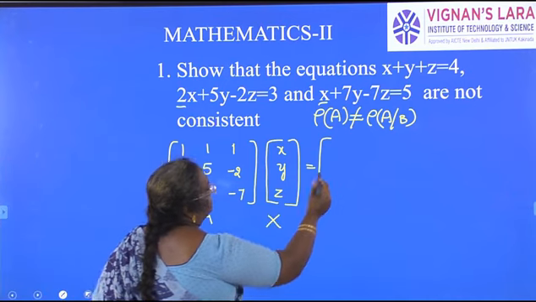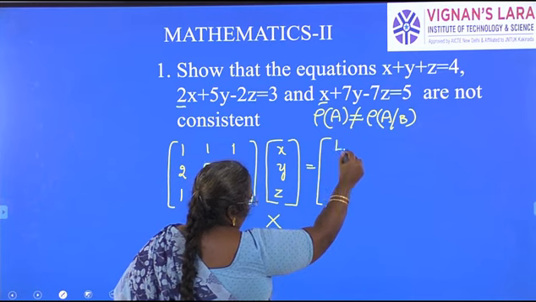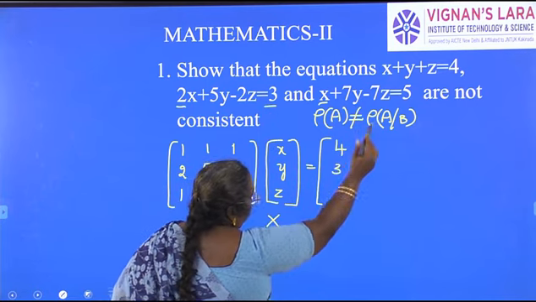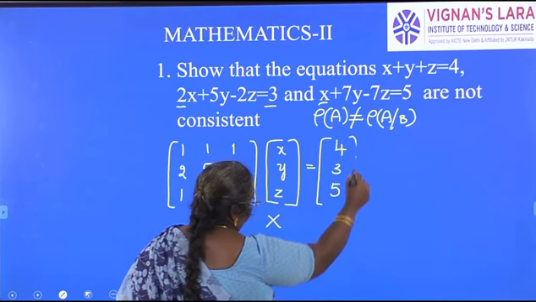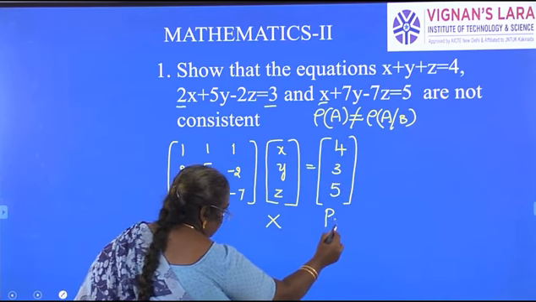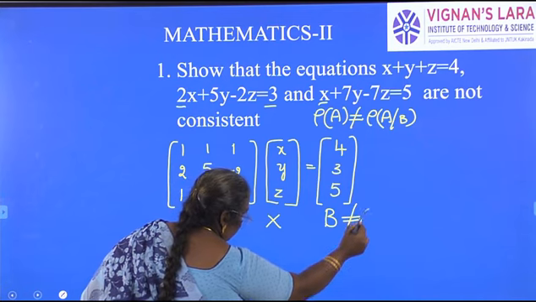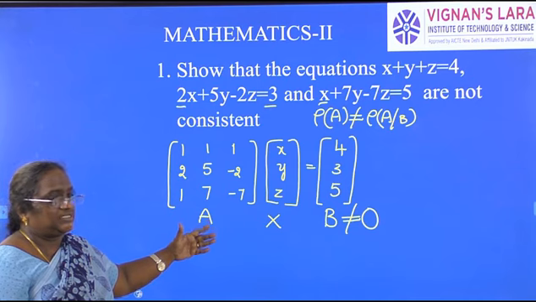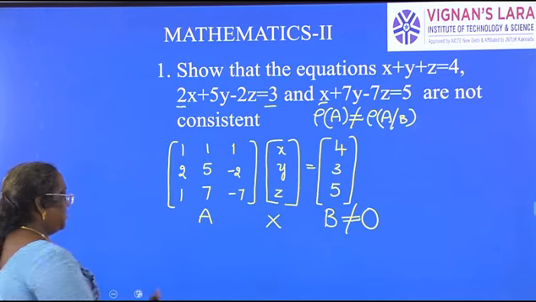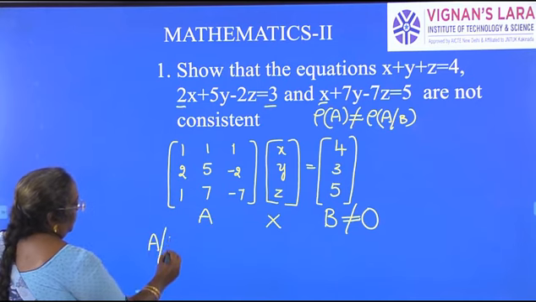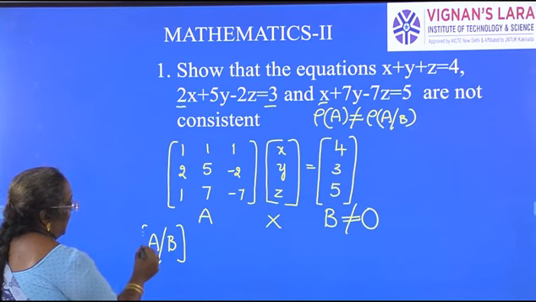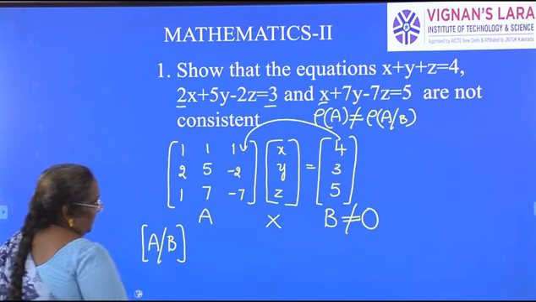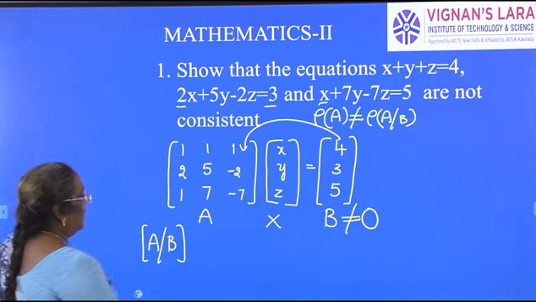This is capital X. Constants are all on RHS. First equation 4, second equation 3, third equation 5. So this is our matrix B. This is not equal to 0 matrix, so it is called a non-homogeneous system of equations. So now what is the augmented matrix? Just add matrix B as an extra column to matrix A. That is the augmented matrix.